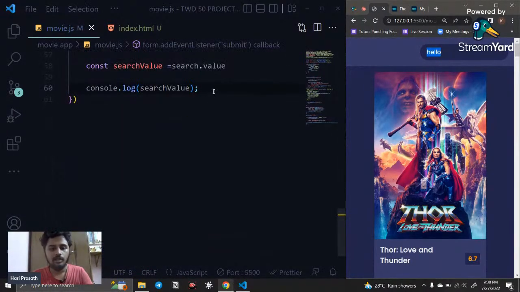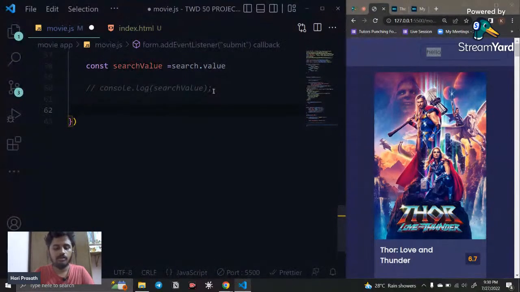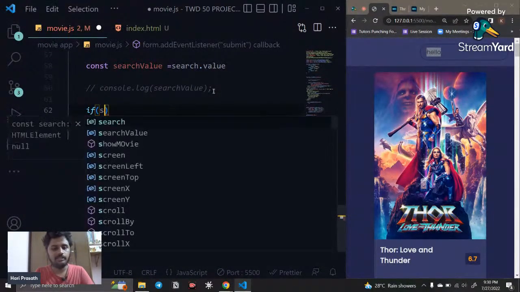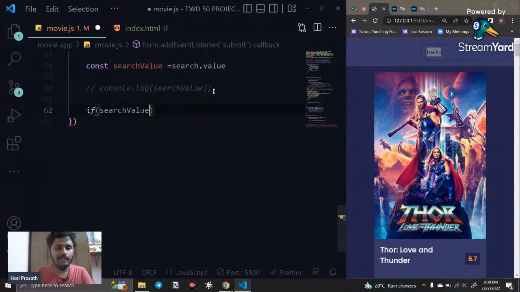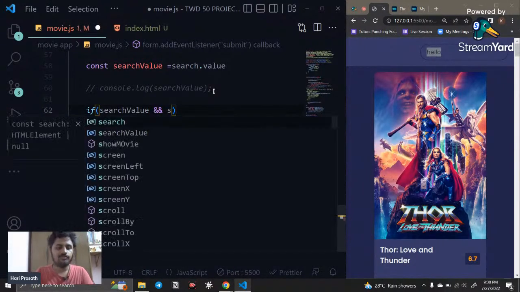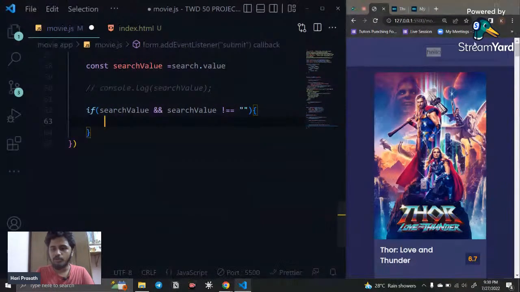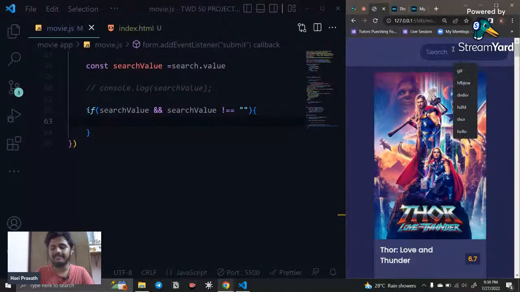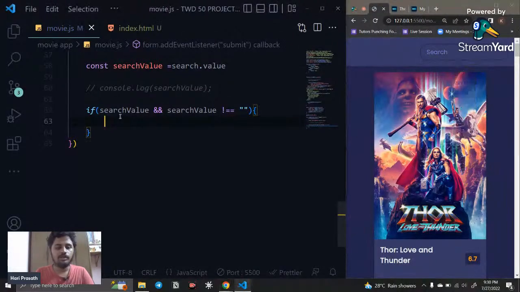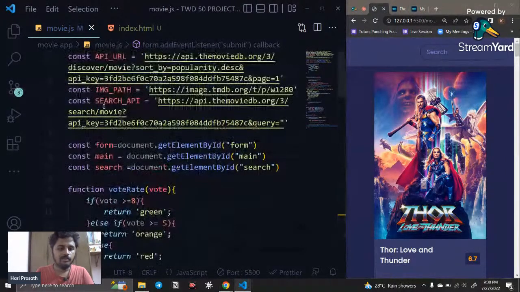Before that, I'm going to add a condition for it. If the search value exists and the search value is not equal to empty, then what you need to do is add the search API with the search value.